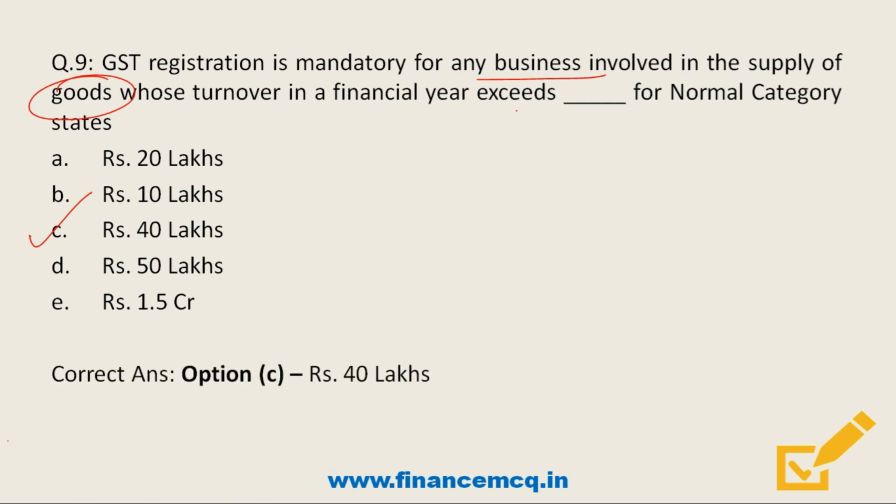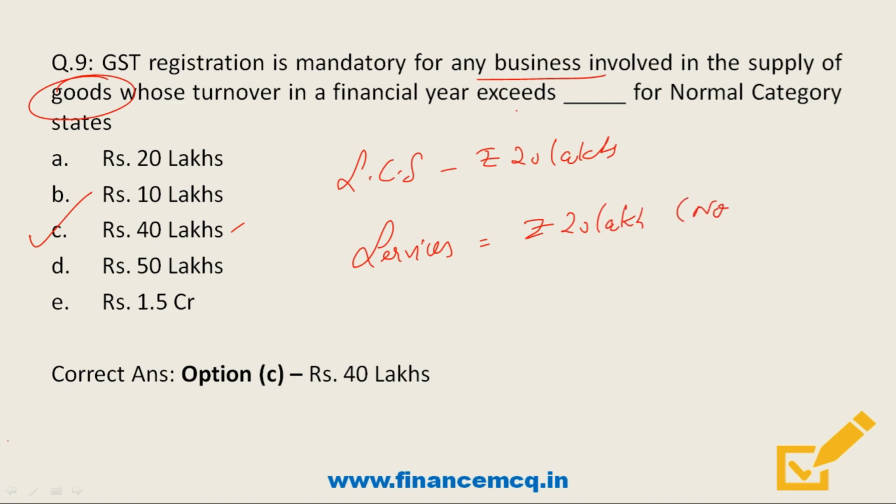So friends, for normal category states, the limit for registration is 40 lakh rupees, while for special category states, which include our northeastern states and states like J&K, Himachal Pradesh, Uttarakhand, etc., the turnover limit is rupees 20 lakh. And friends, for businesses involved in supply of services, the limit is rupees 20 lakh for normal category states and rupees 10 lakh for special category states.